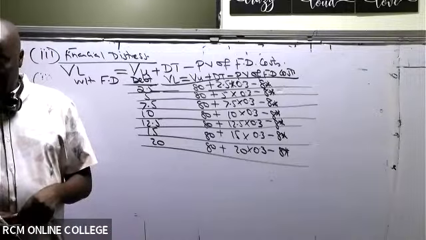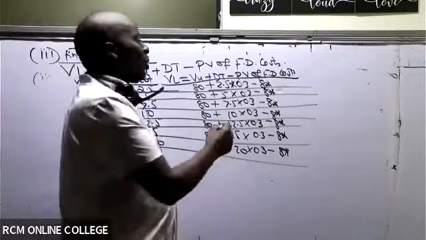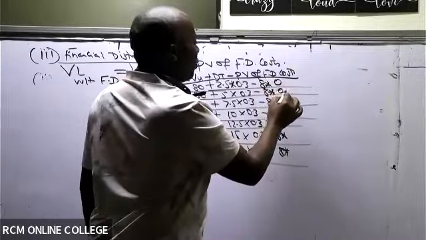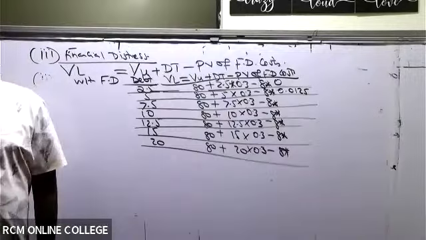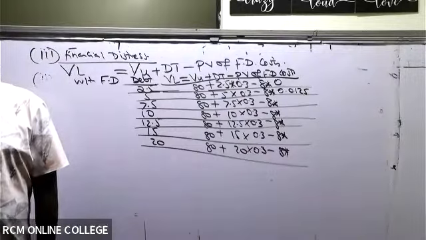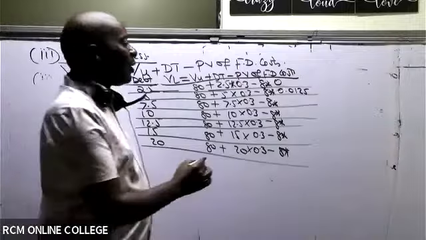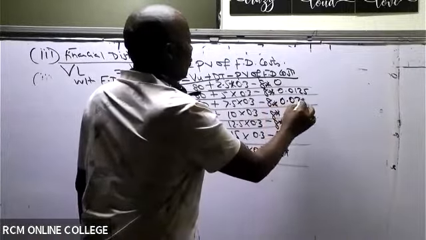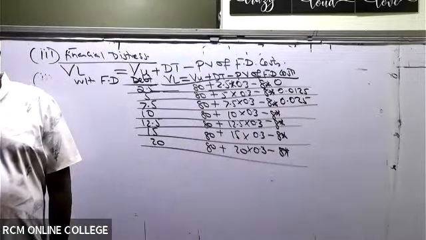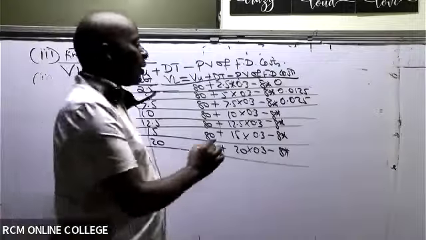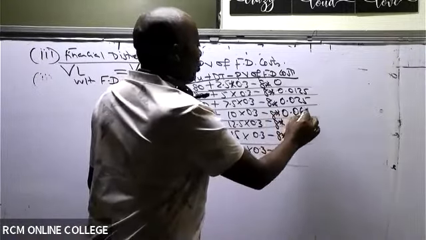For example, we have 0. We have here 0.0125, that is 1.25%. Then we have 0.025. Then we have 0.0625.